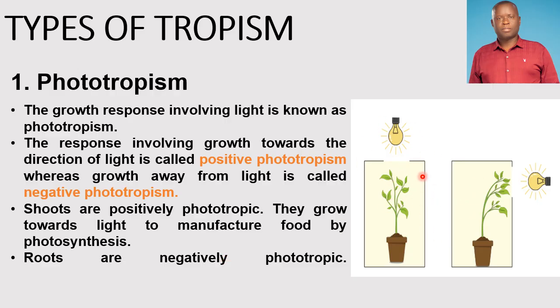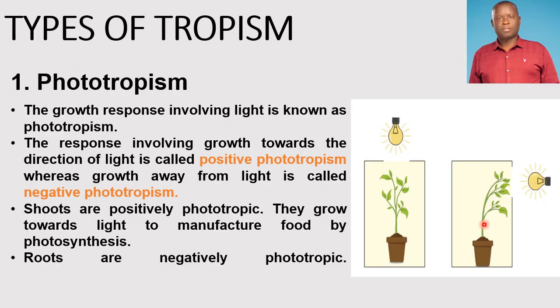So here we have an illustration of what we are talking about, phototropism. We have a potted plant enclosed in a box, so that it is open up there. When light is incident, falling into the box, you see that the plant is growing straight upwards, in the direction of the light. But if we transfer the opening, the window, to this side and bring the light there, the direction of growth is also going to change.